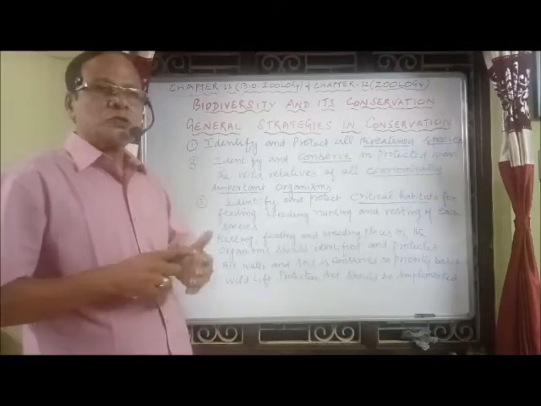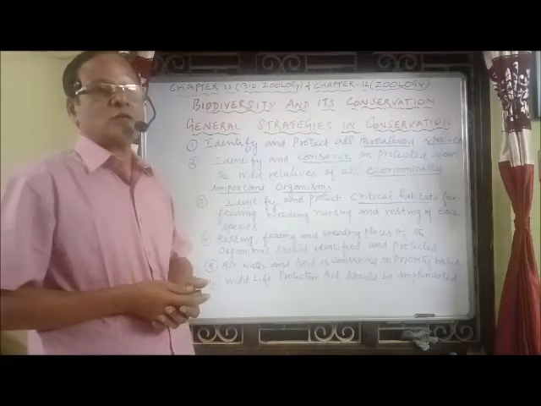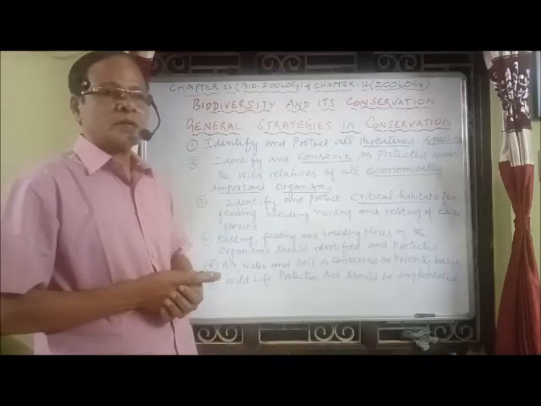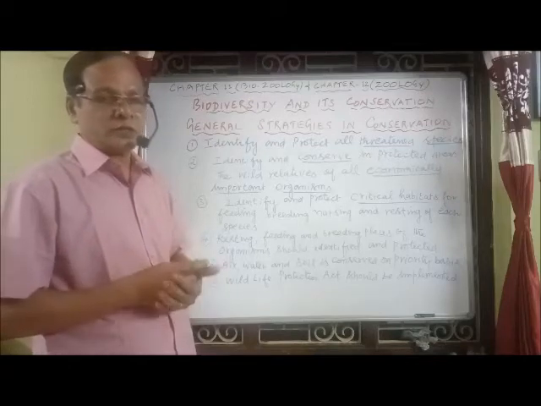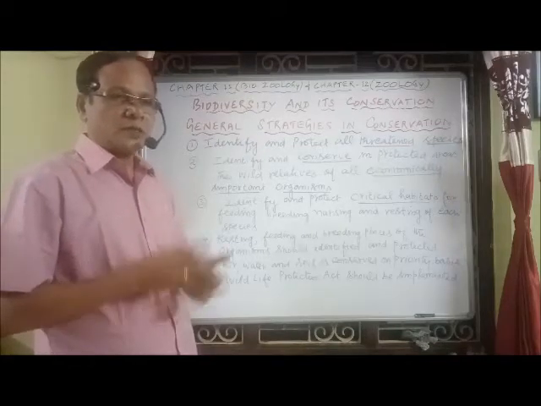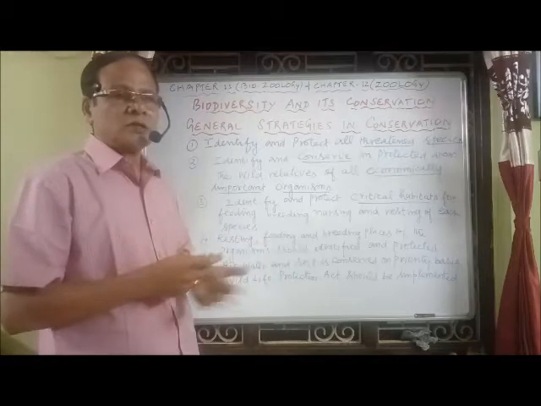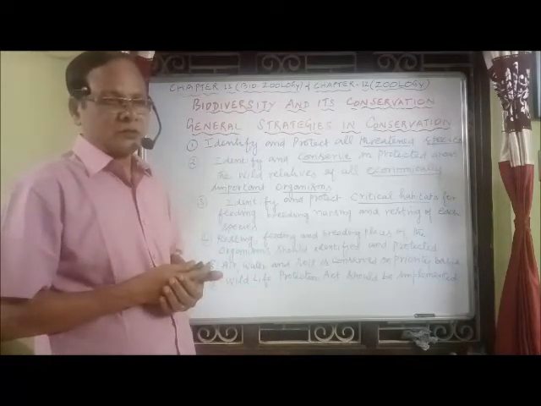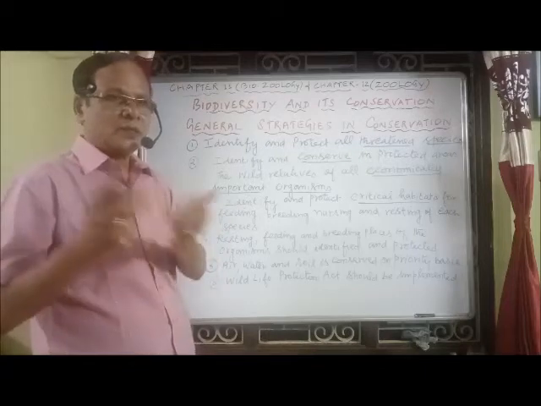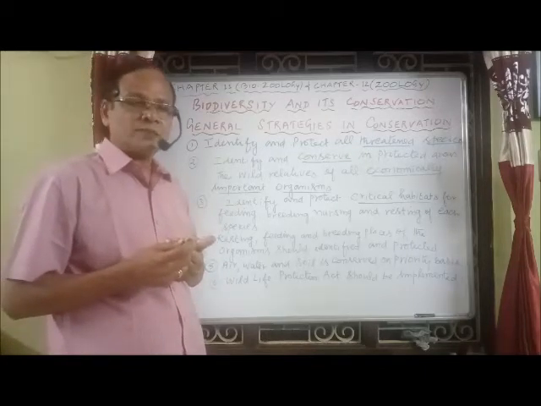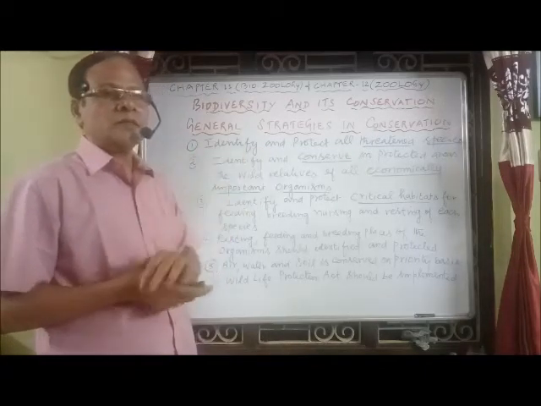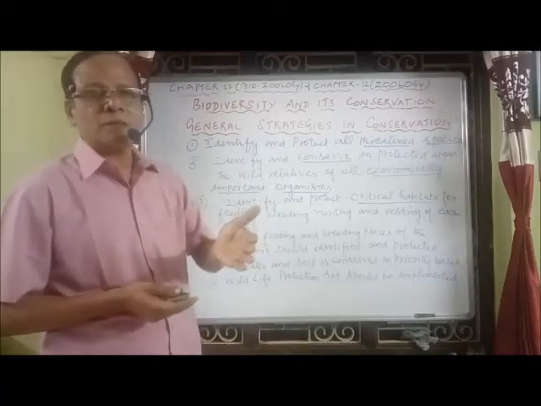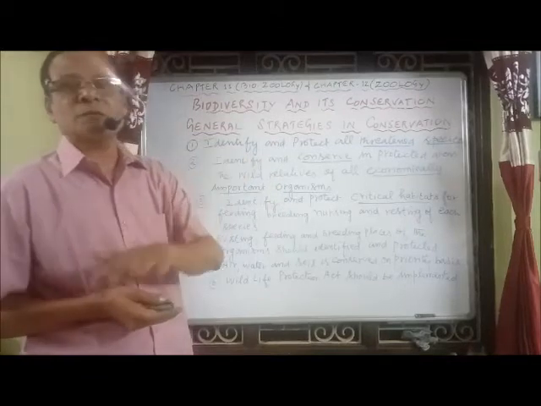There are two strategies in conservation. One is ex situ conservation, another one is in situ conservation. In situ means in the natural habitat, ex situ means man-made ecosystems. We collect the animals from the wild and provide the environmental conditions for their development and maintenance.